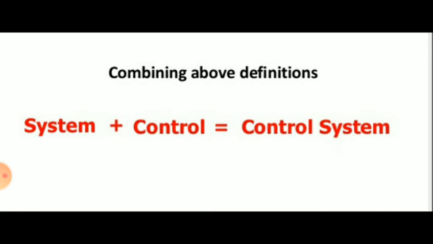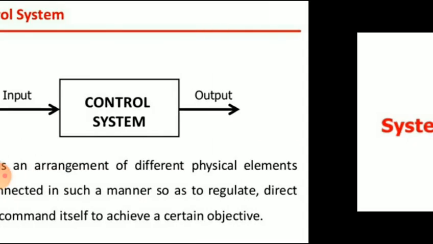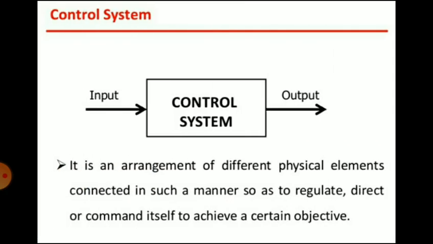Combining the above definitions, system plus control equals control system. So it is a combination of a system plus its control, that is called a control system. It is an arrangement of different physical elements connected in such a manner so as to regulate, direct or command itself to achieve a certain objective. So if control is added to a system, then that system becomes a control system.